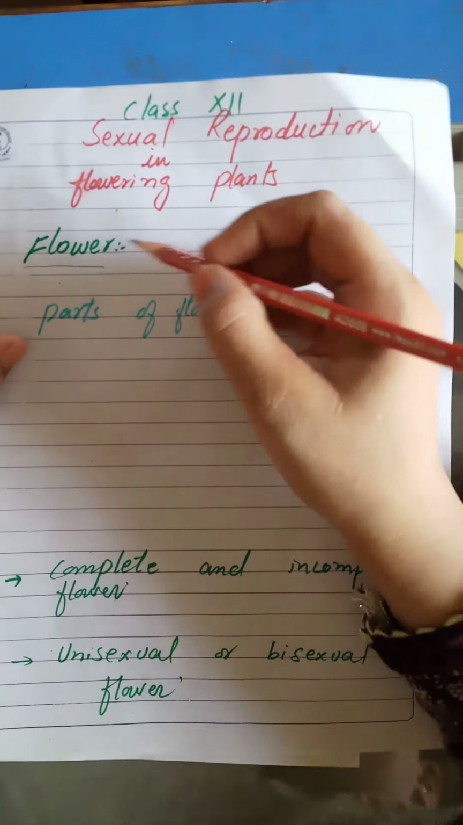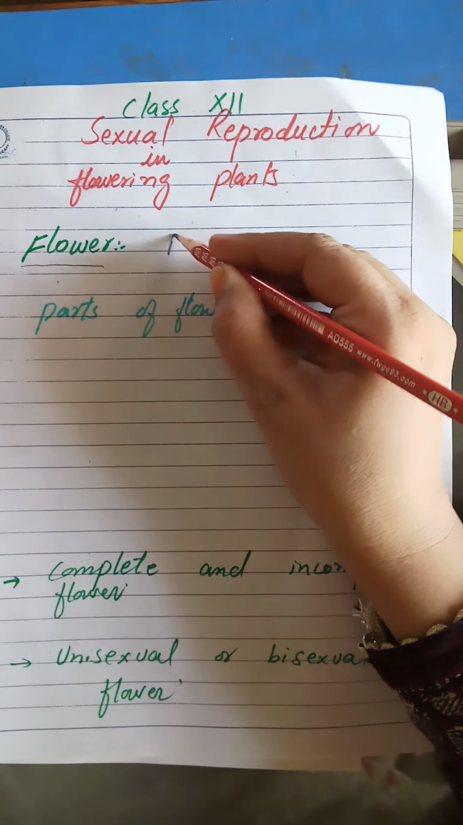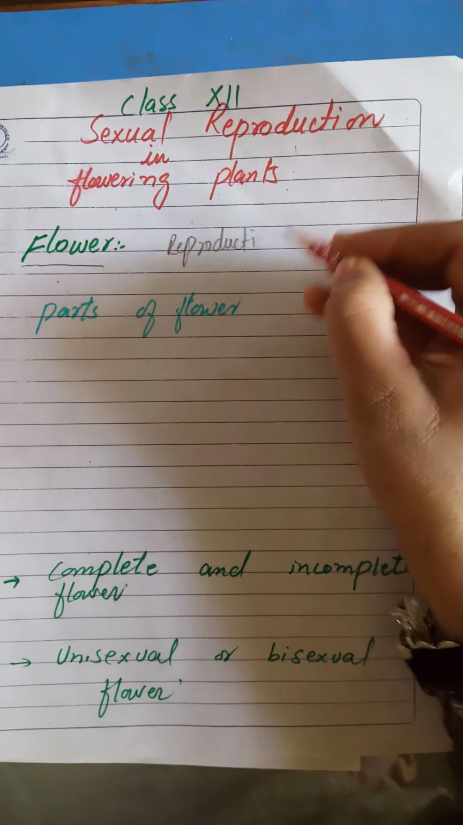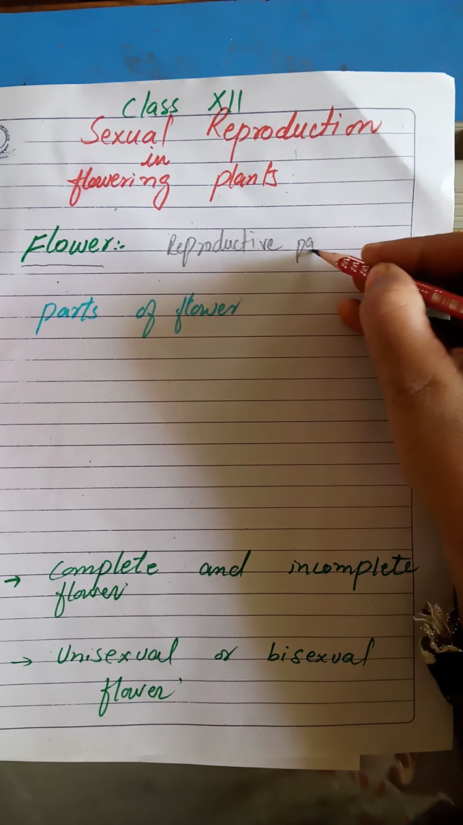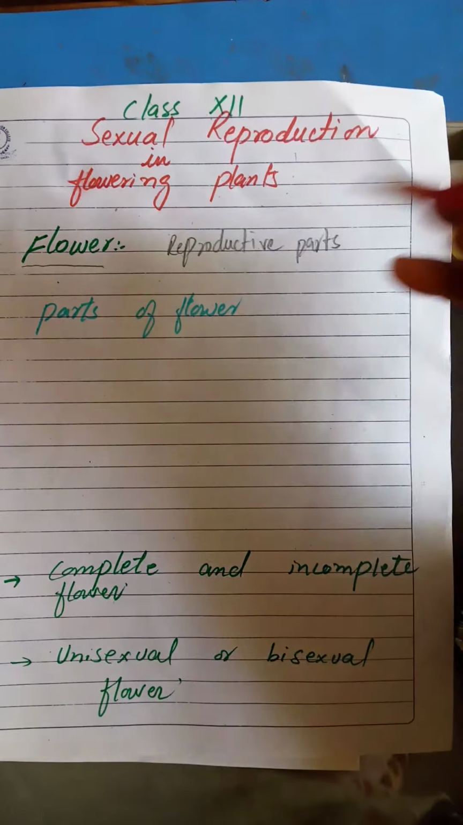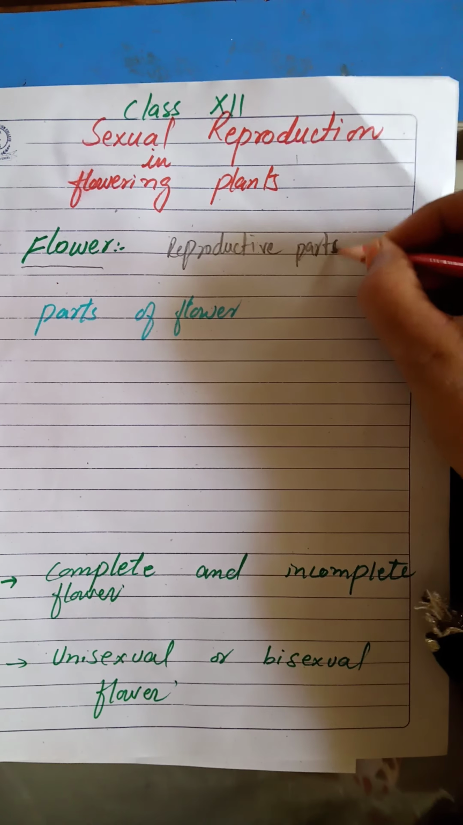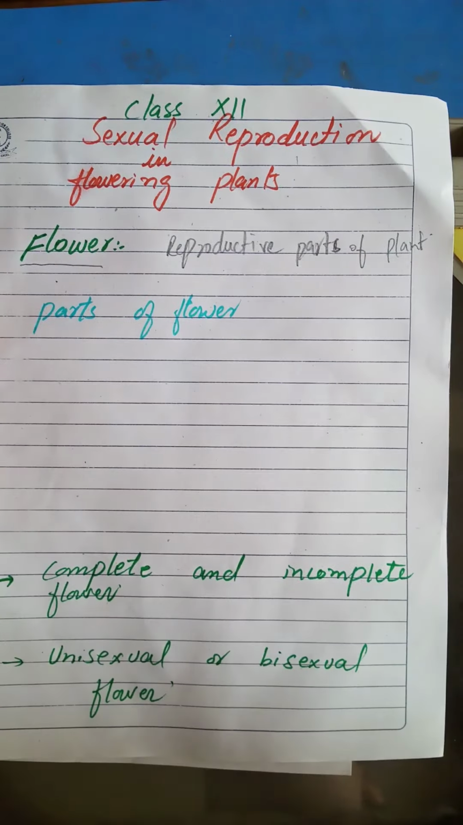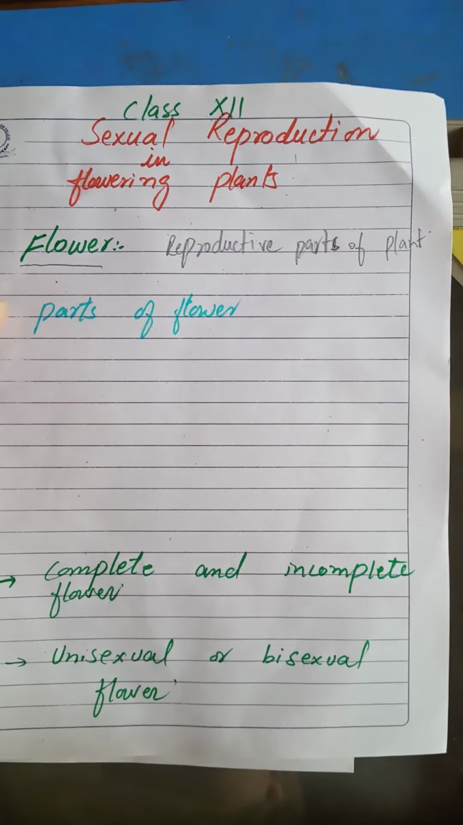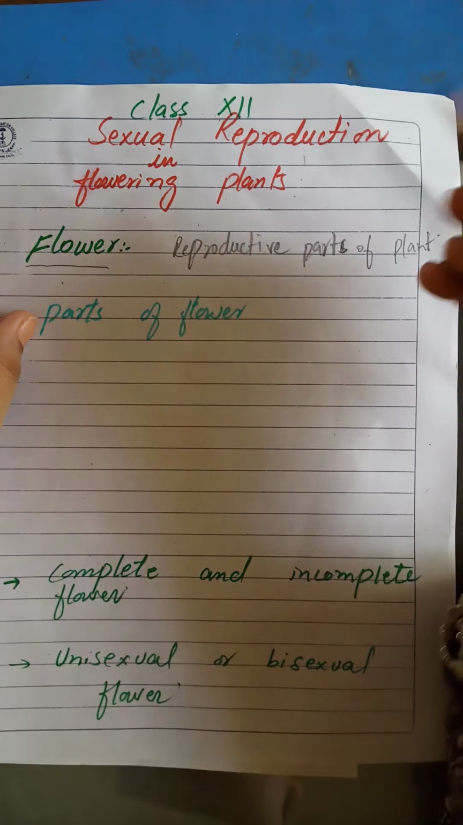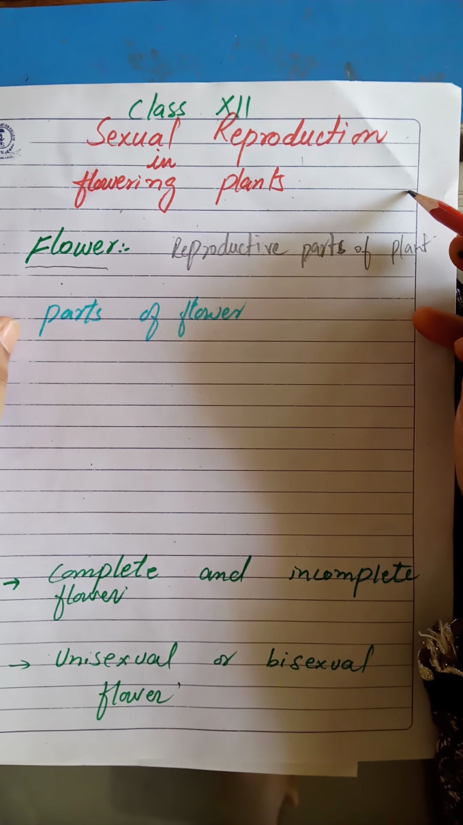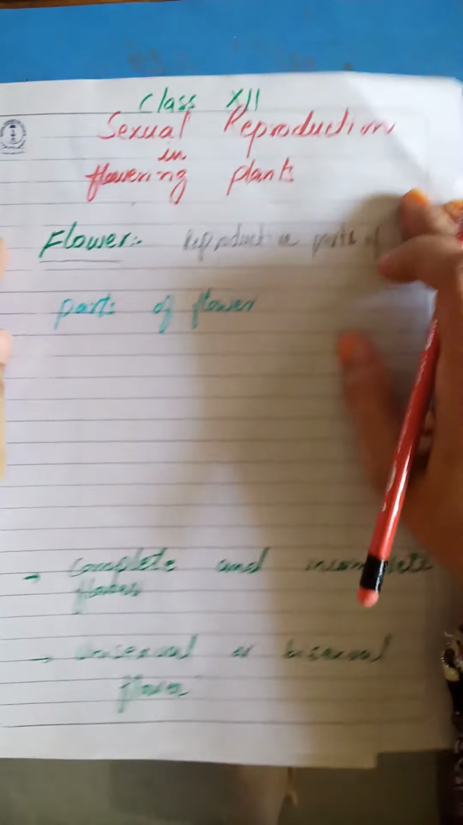What is a flower? Flower is the most beautiful and reproductive part of the plant. How many parts does a plant have? A plant has root, stem, leaves and some other parts. But flower is the reproductive part of the plant and all other parts are the vegetative parts of the plant. So let's discuss the parts of flower.